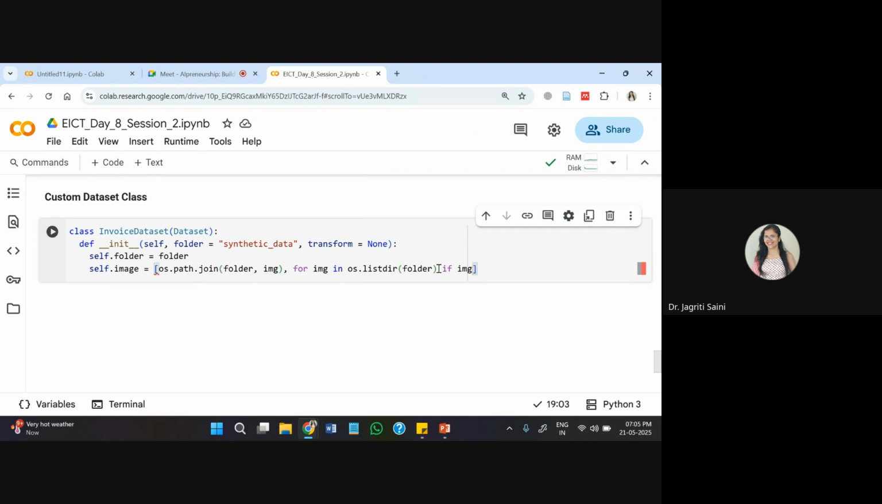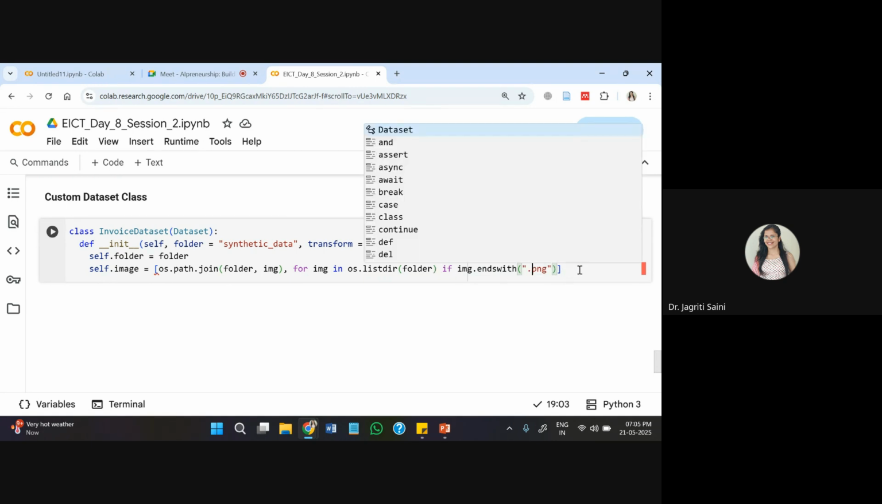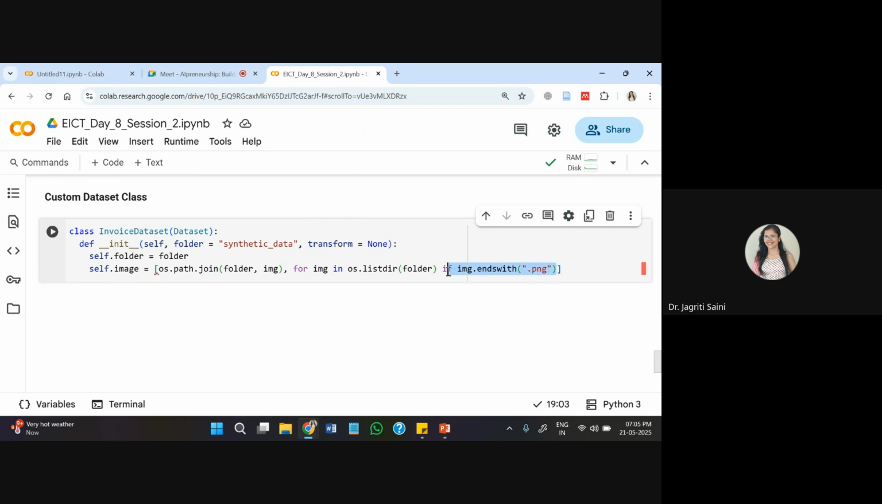If image ends with PNG, I have specified that I want to process only PNG images. This is optional. If you want to do any other type of images, that also you can do. Currently, I'm making it strict that only PNG images I'll be processing. Similarly, I'll pass here self.transform is equal to transform as one more instance in the sequence. So this should be fine up to here, and then I can come to the next definition, and for that I'll go with the length.